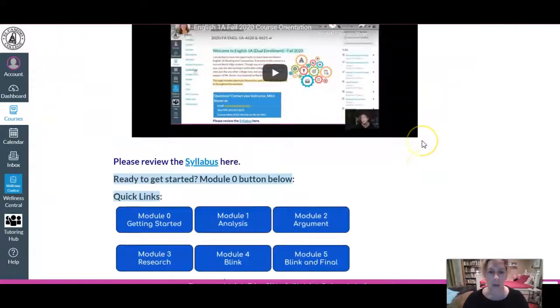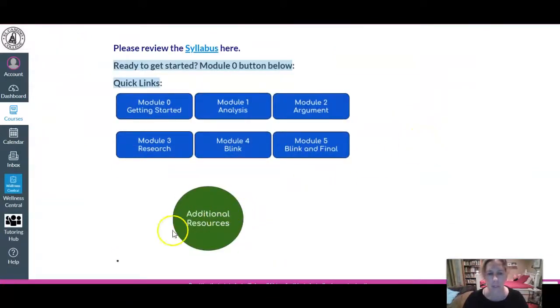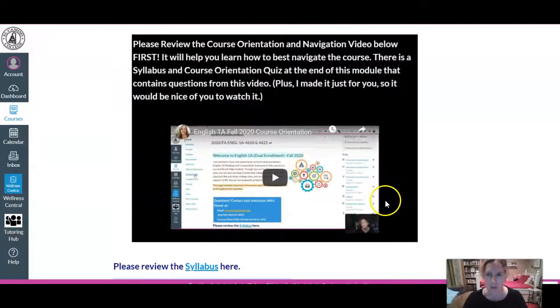Okay, the last link at the bottom of the page is additional resources. This button here will give you, obviously, additional resources, primarily about your writing, about MLA format, how to get help with your writing, that sort of thing.